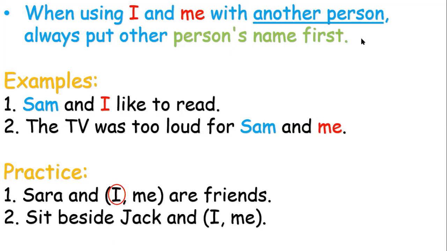Number 2: ___ sit beside Jack. We have here the verb sit, and it comes after the verb. So we have to choose me. Sit beside Jack and me.